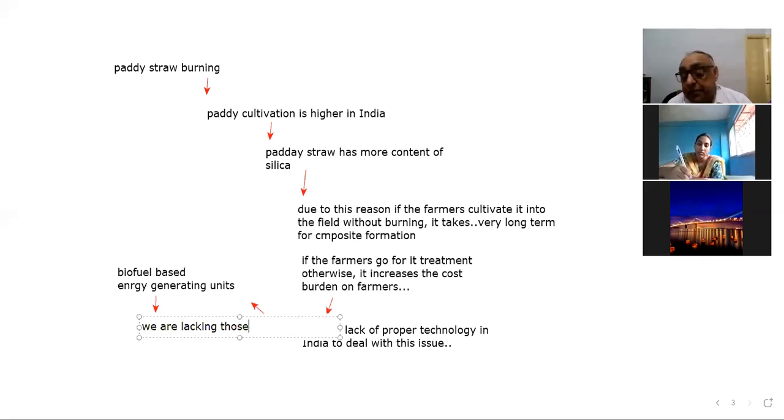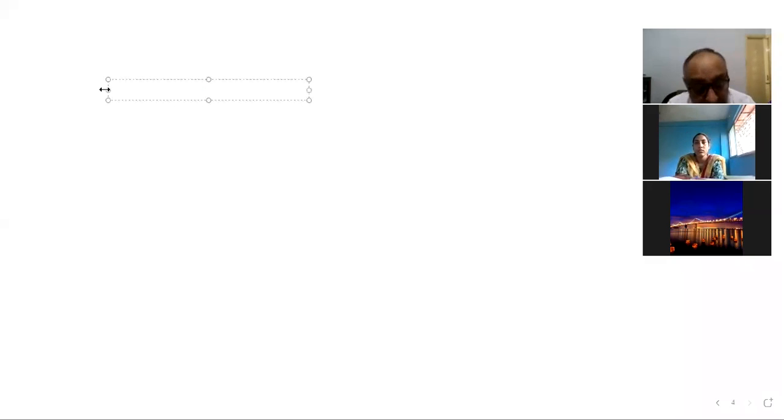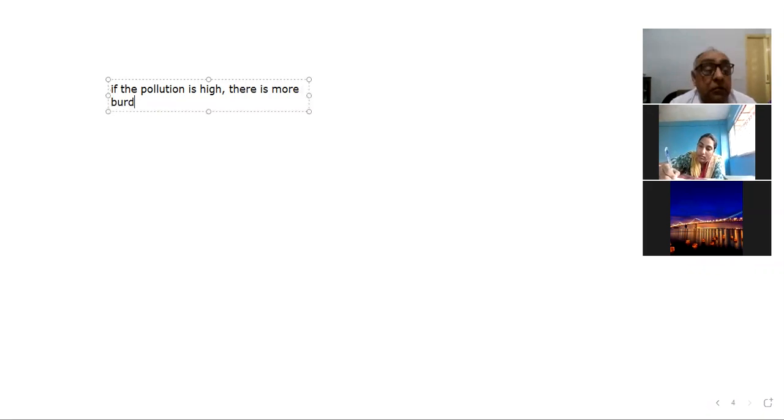And we can say that if the pollution level is high, because we are coming back to health again, there is a more burden of respiratory diseases among the people.